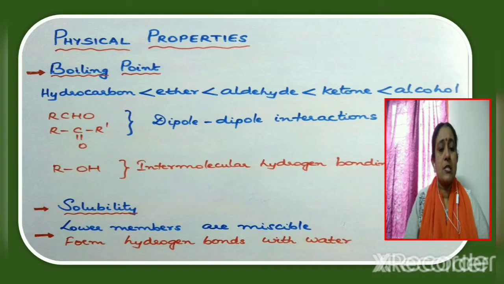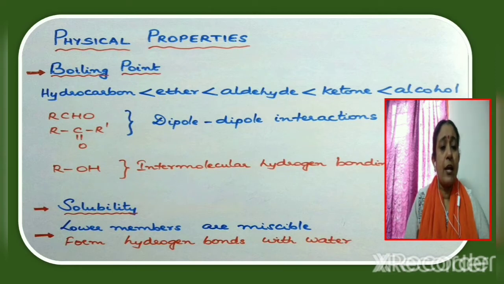Physical properties of aldehydes and ketones. First one, boiling point. Boiling point increases in the order hydrocarbon less than ether less than aldehyde less than ketone less than alcohol. So among these compounds given, hydrocarbons have the lowest boiling point. It is because in hydrocarbons, the association is very much less, because the hydrocarbon molecules are held together only by weak London forces or van der Waals forces of attraction.